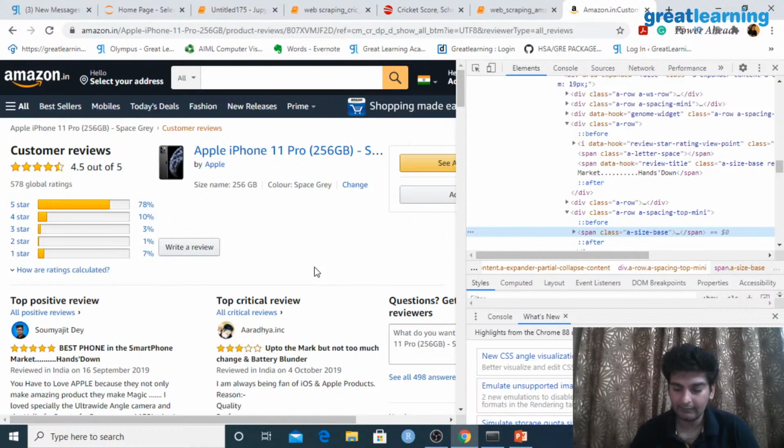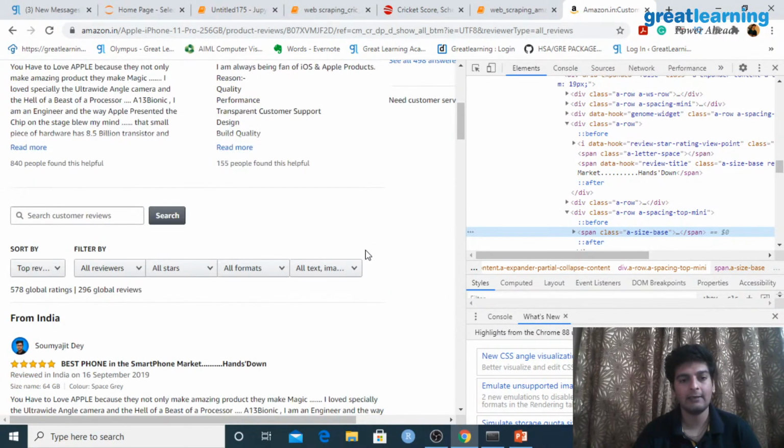Hemant Reddy is saying, I think this is static web scraping. We need to use the Selenium tool for dynamic kind of thing. Yes, that is right. What we are doing is going through whatever static data is present. So let's say if I have any of the tables, any of the text, any of the images which are present, that is the kind of information that we are scraping right now.